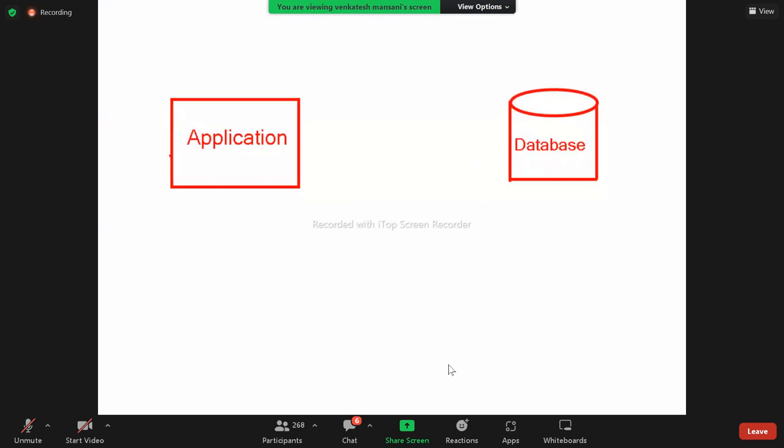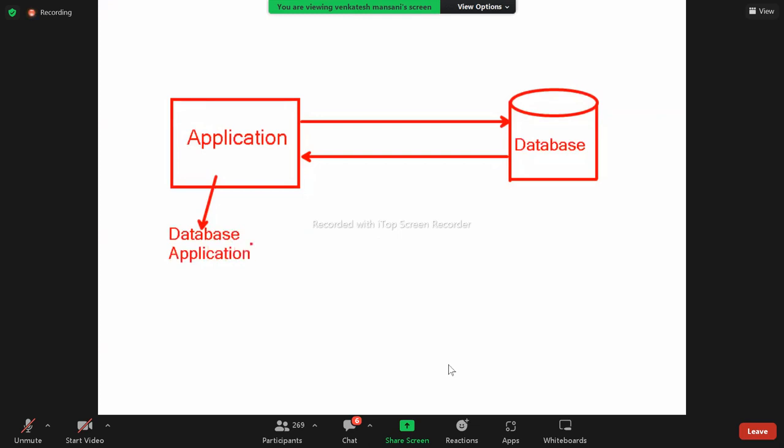Here, this application communicating with the database, then this application is called a database application. Any application that is communicating with a database is called a database application. This database contains an organized collection of data. How is data organized? In the form of tables.